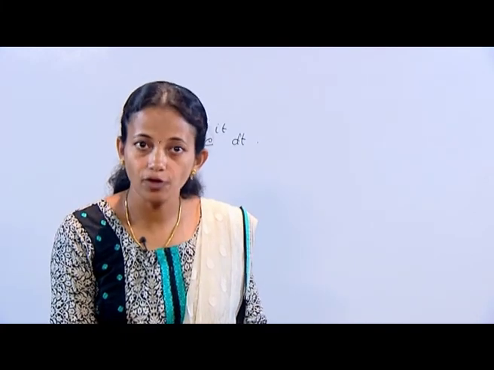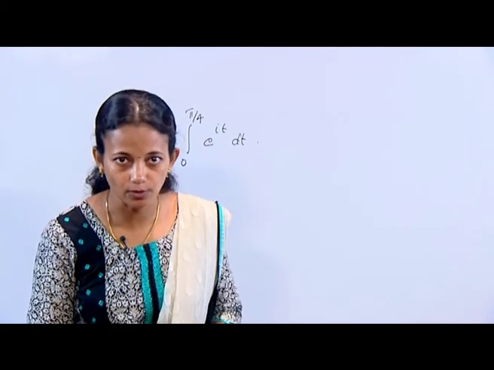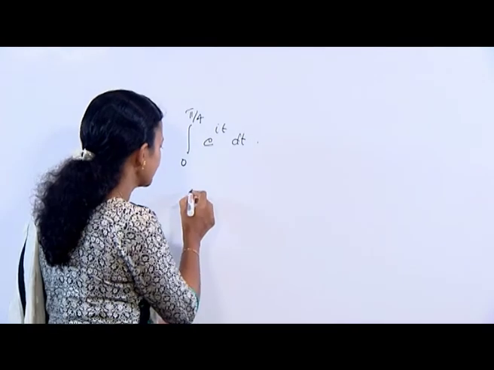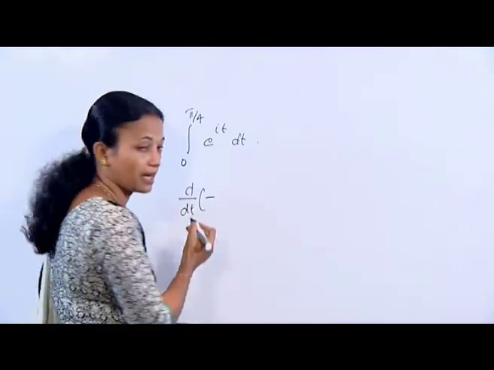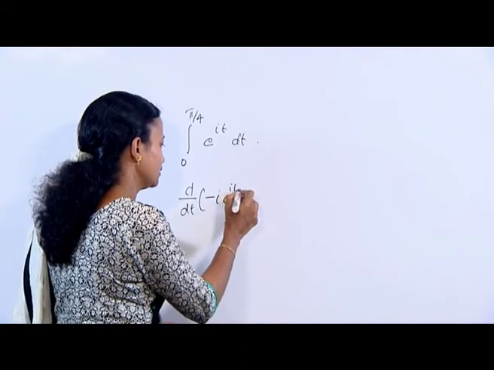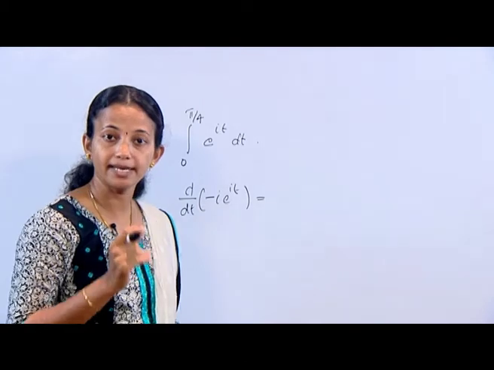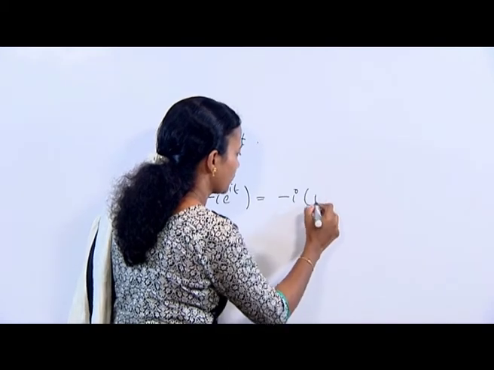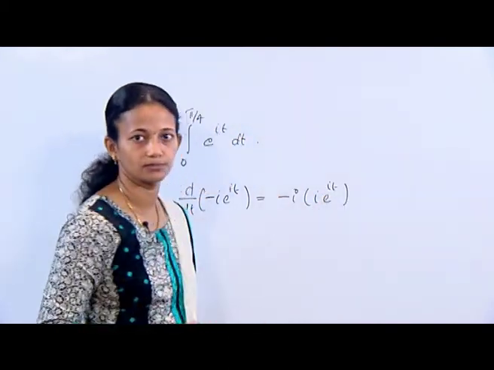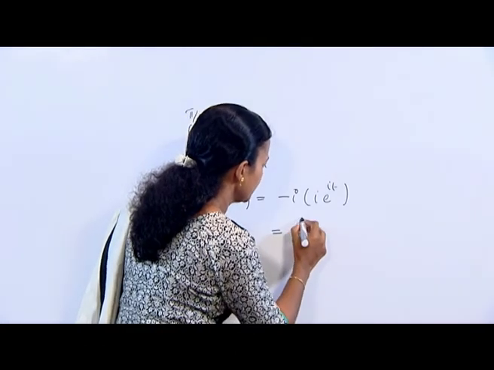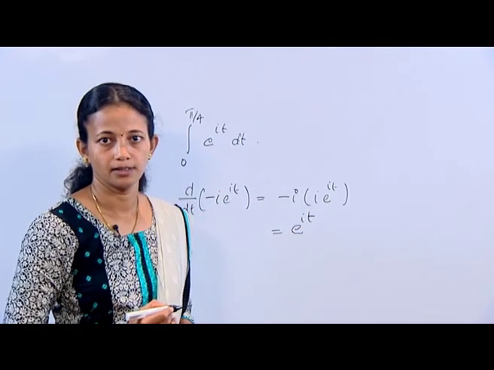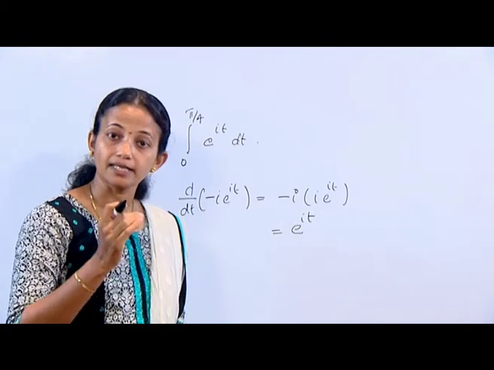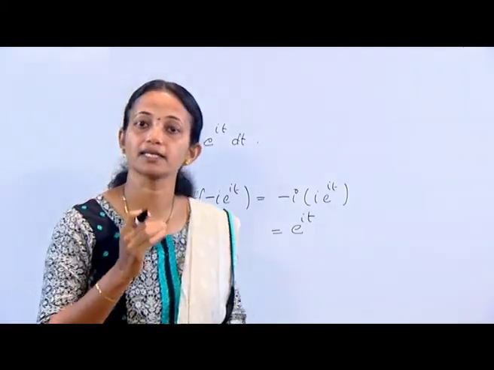That is, d by dt of minus i e raised to i t is equal to minus i into d by dt of e raised to i t, which is minus i into i e raised to i t. This is nothing but e raised to i t. So taking W of t equal to e raised to i t, I get capital W of t equal to minus i e raised to i t.